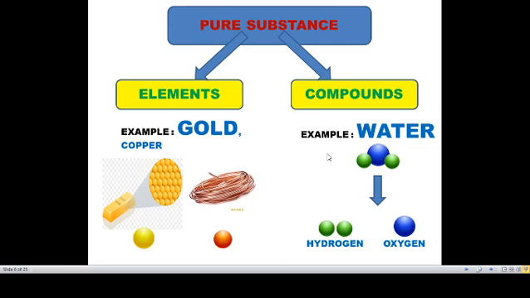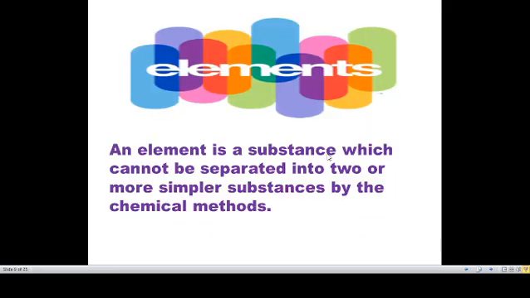Compound means two elements are combined to give one particular substance, that is compounds. An element is a substance which cannot be separated into two or more simpler substances by chemical methods. So the separation is based on physical methods and chemical methods.